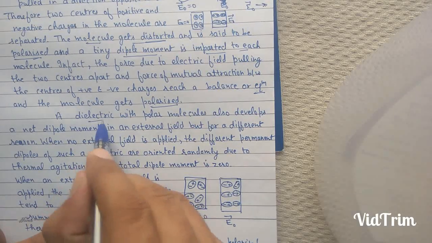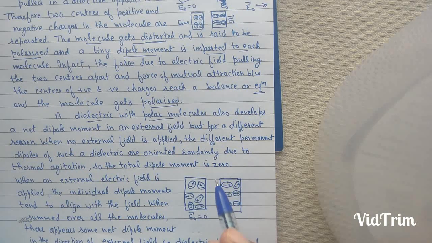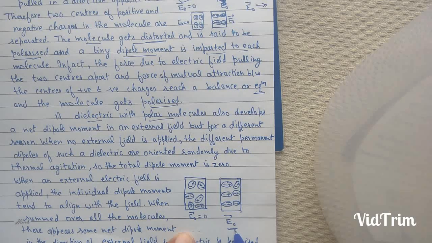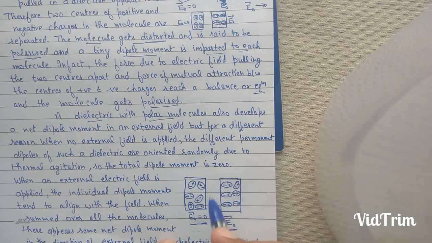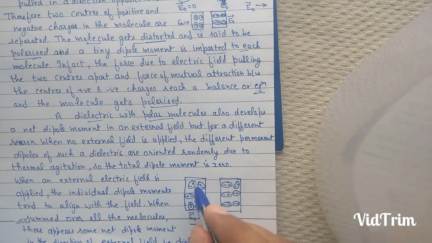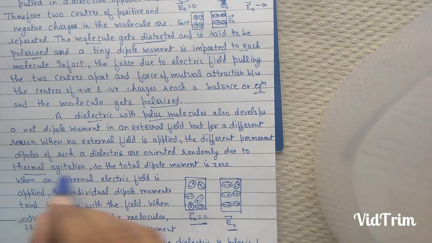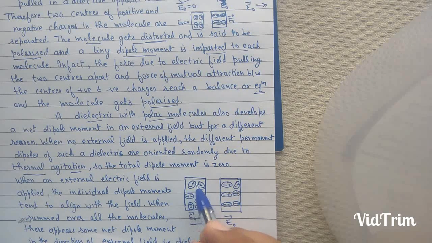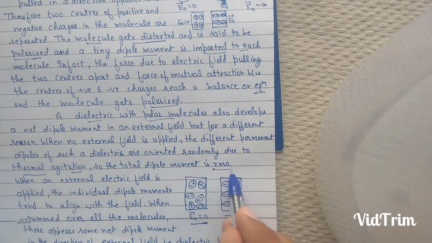A dielectric with polar molecules also develops a net dipole moment in the external electric field. When there is no electric field, the different permanent dipoles are randomly oriented due to thermal agitation. So the total dipole moment of the dielectric is 0.